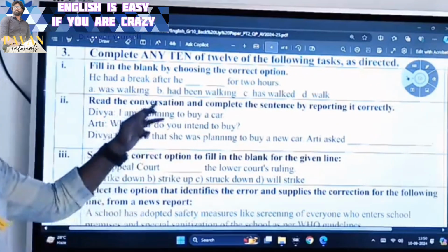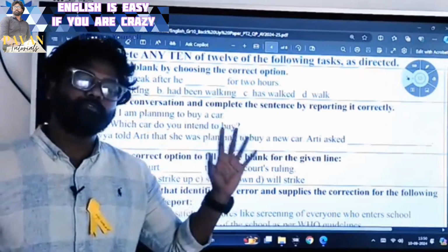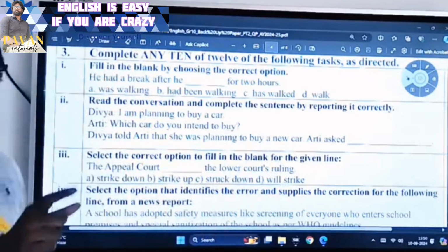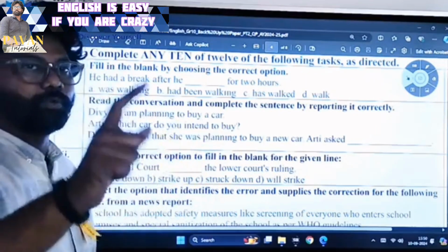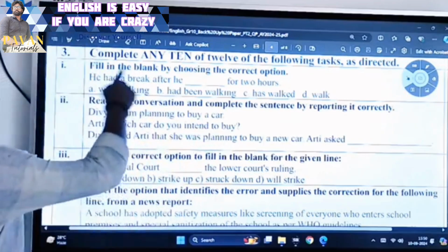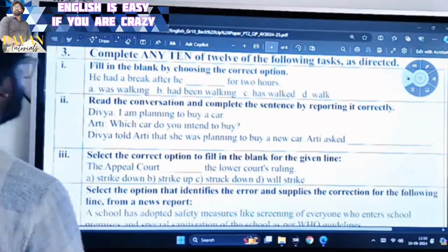In this paper, we are doing grammar part today. We have 12 questions in this grammar part. Out of these 12 questions, you should write 10 correct answers. 1 into 10 is equal to 10 marks. Now the first question is, fill in the blanks by choosing the correct option.